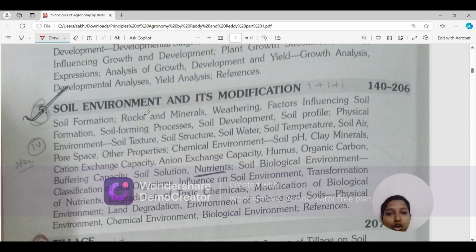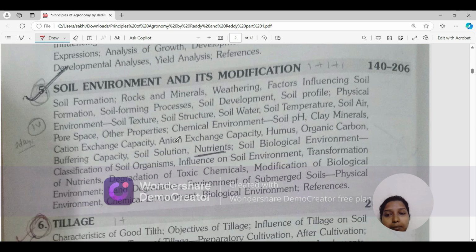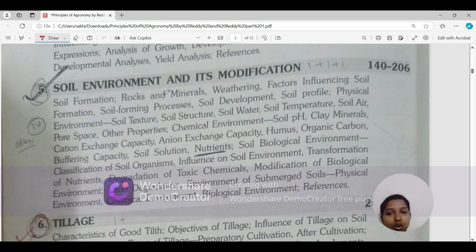So the fifth chapter is soil environment and its modification. Very important. We have a particular unit for soil fertility and problematic soils, so soil is a very important topic for our examination. In this chapter, you will be studying soil formation, rocks and minerals, weathering, factors influencing soil formation, soil forming processes, soil development, soil profile, and the soil physical environment. What is the physical environment? Soil texture, soil structure, soil water, soil temperature, soil air, pore space, and other properties.